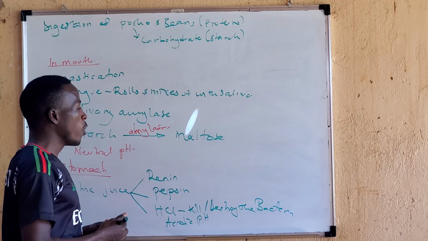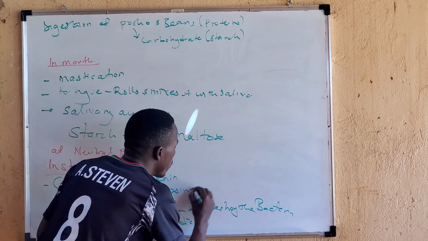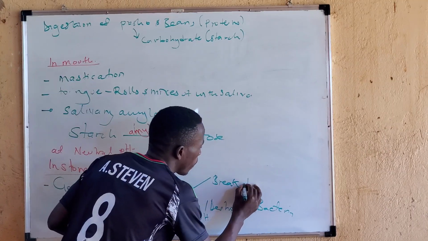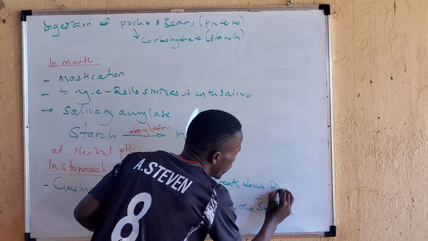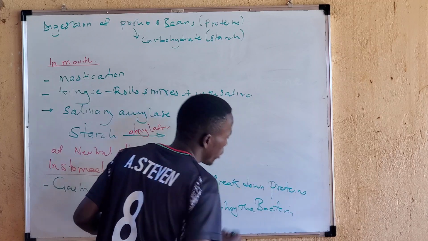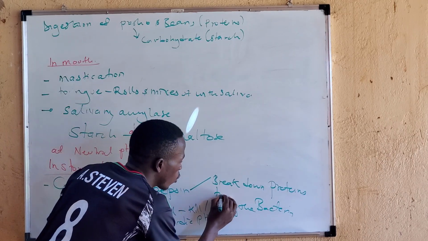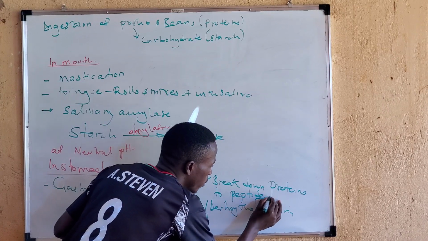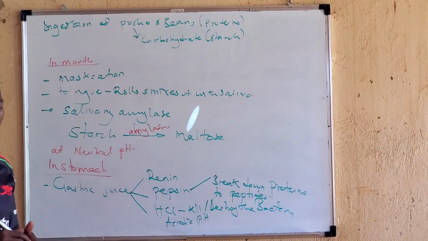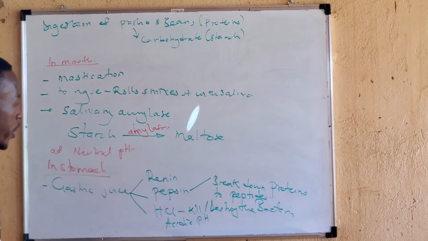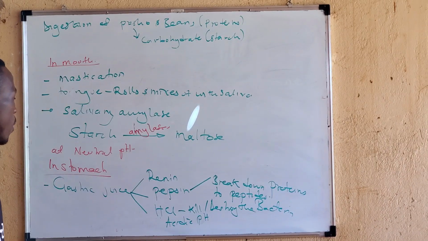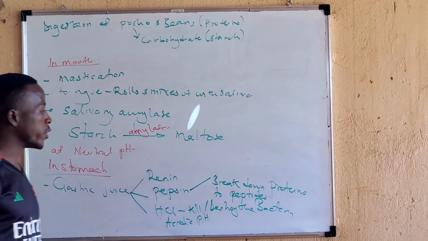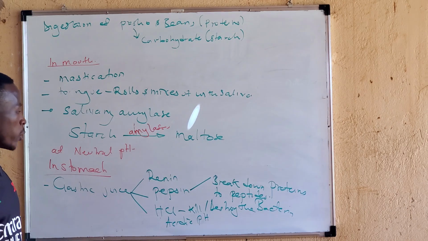The work of pepsin is to break down the proteins into peptides. Now, our proteins are busy turning into peptides or polypeptides. Those are just chains of amino acids.